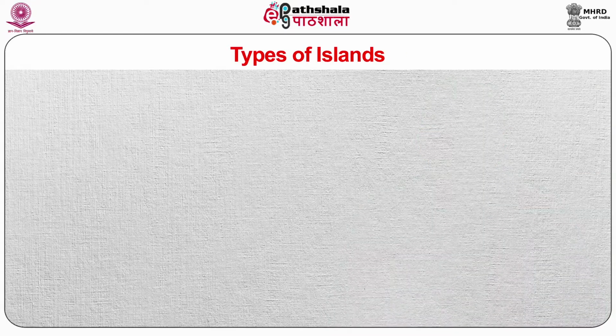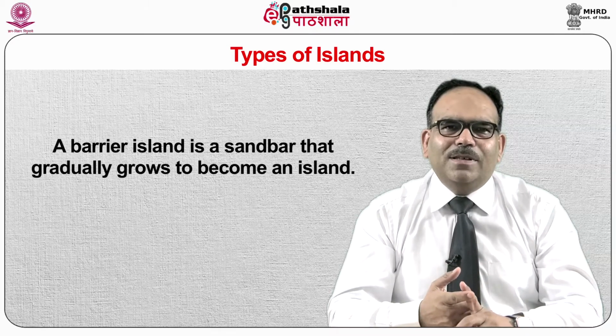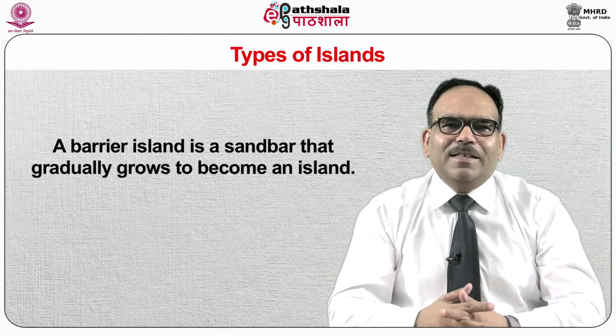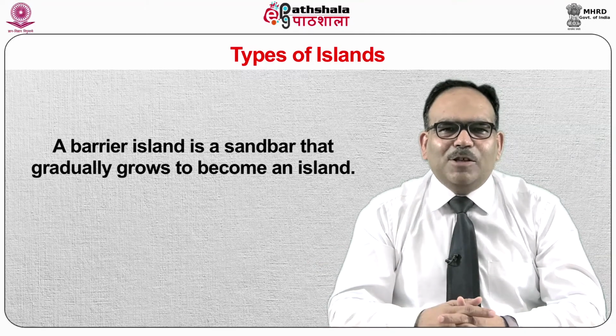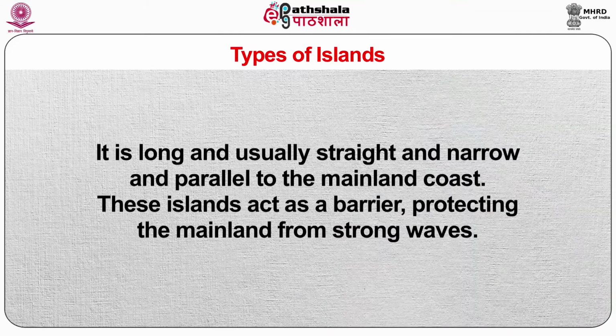Let's discuss now the types of islands. Barrier island landforms. A barrier island is a sandbar that gradually grows to become an island. It is long, usually straight and narrow, and parallel to the mainland coast. These islands act as a barrier protecting the mainland from strong waves.